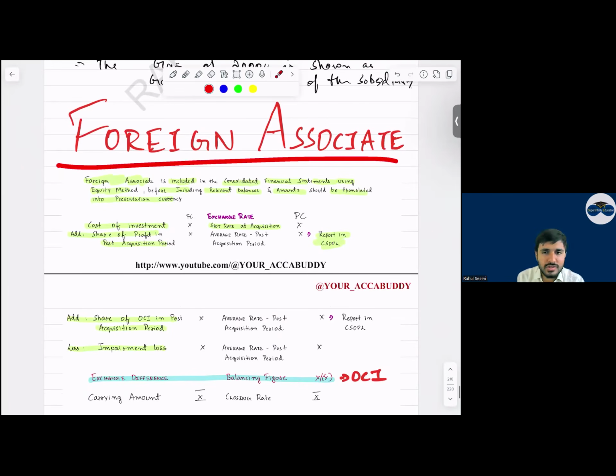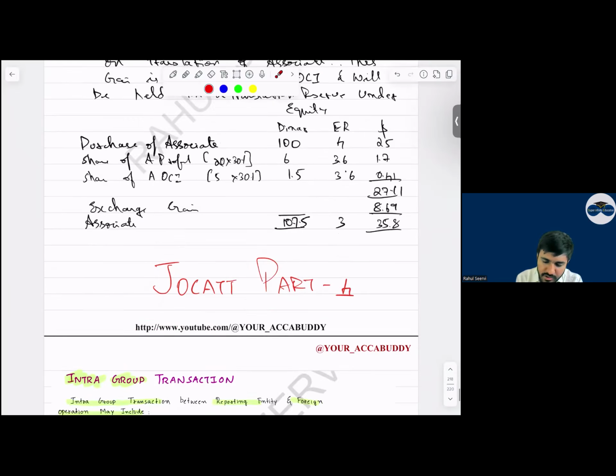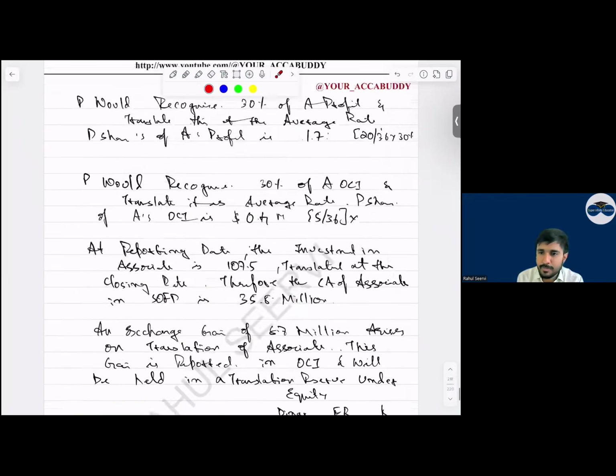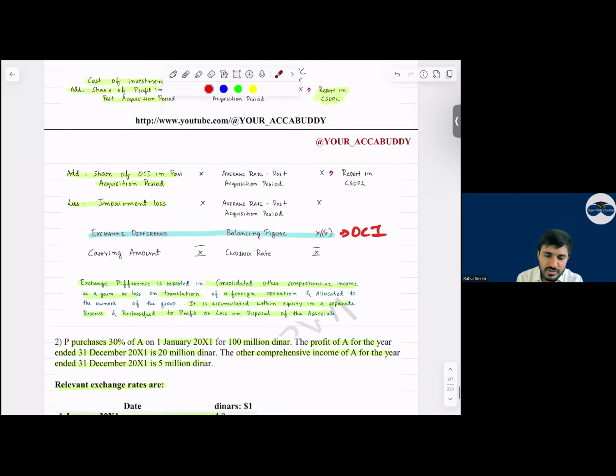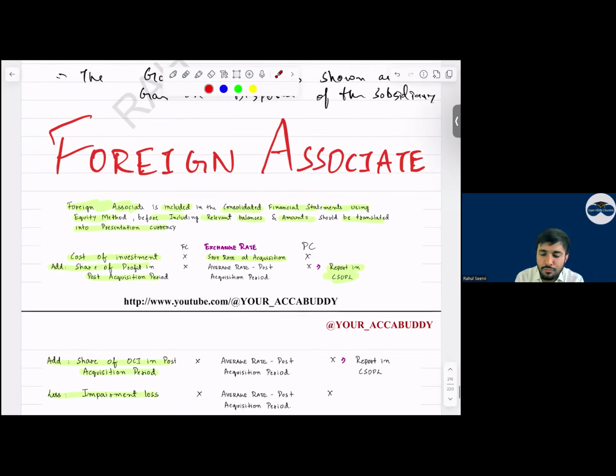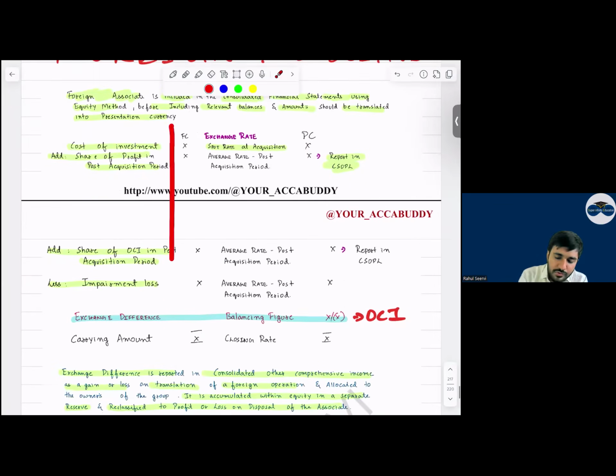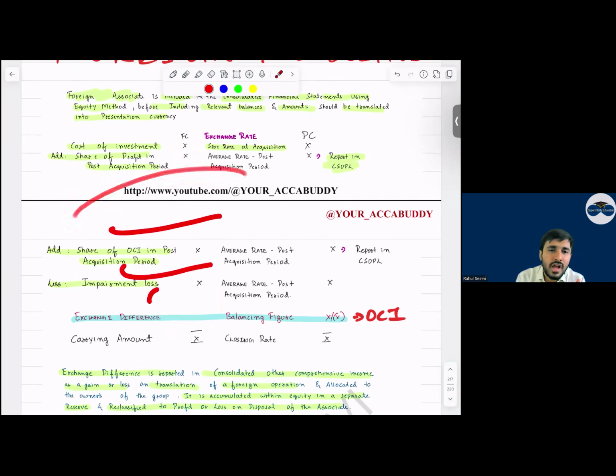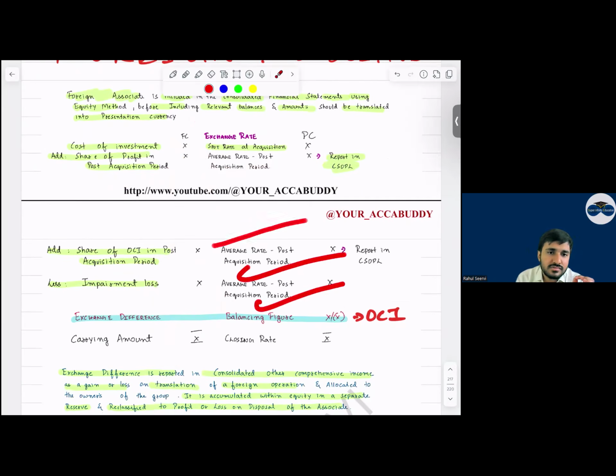Then coming to foreign associate. Past paper, two past papers. One is your latest past paper and one more is, I don't remember exactly, yes, the JOCAT. Questions are the same which you have taken in class. Foreign associate, sir. In foreign associate, what should we do? Do the calculation of the associate as per IAS 28 in functional currency in dollars. Then what should we do? Your work is just to convert this. You have to translate it at the average rate, sir. At the average rate, yes, sir.